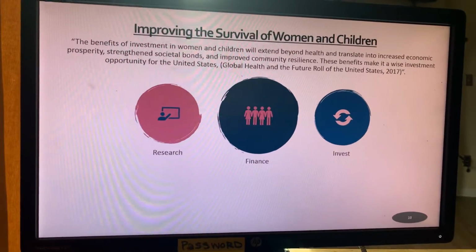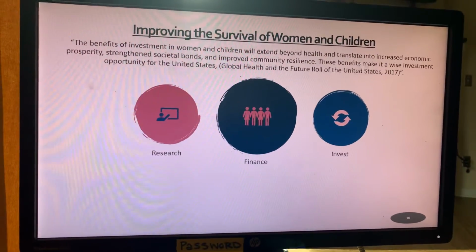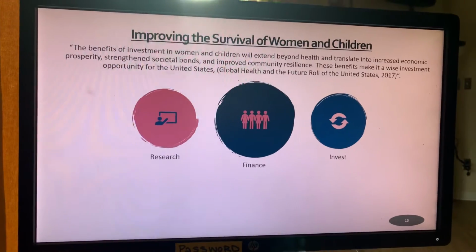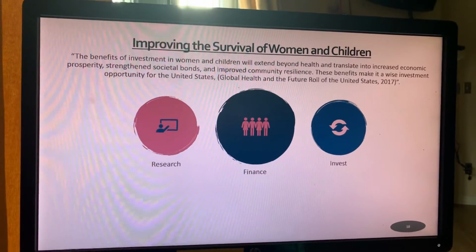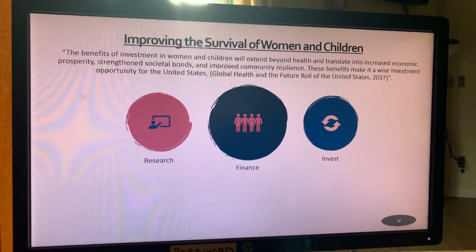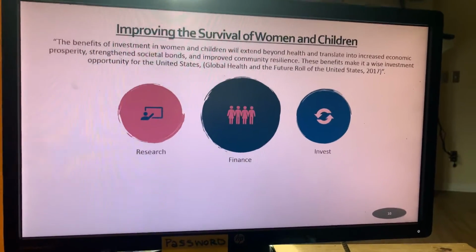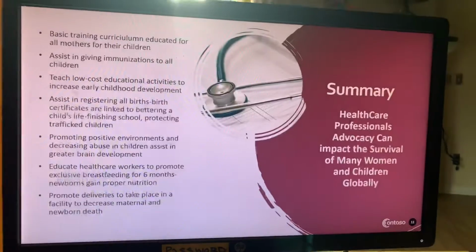Improving the survival of women and children. The benefits of investment in women and children will extend beyond health and translate into increased economic prosperity. This strengthens societal bonds and improves community resilience. This makes it a wide investment opportunity for the United States. You need to do research, finance, and invest in our women and children globally.